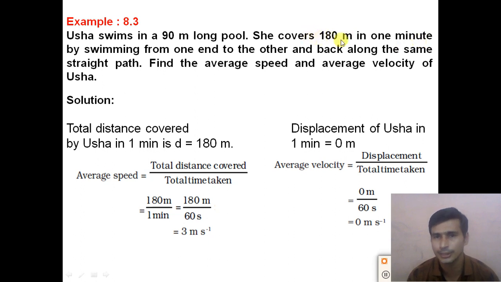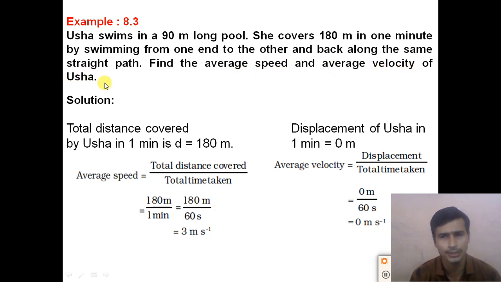The distance covered by Usha is 180 meters and the time taken is 1 minute, by swimming from one end to the other and back along the same straight path. Find the average speed and the average velocity of Usha.